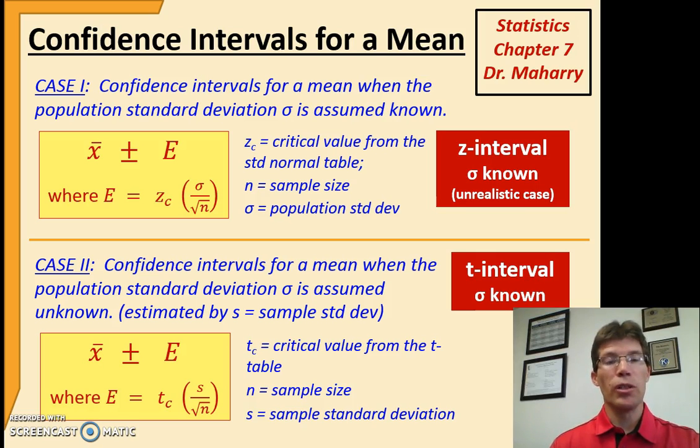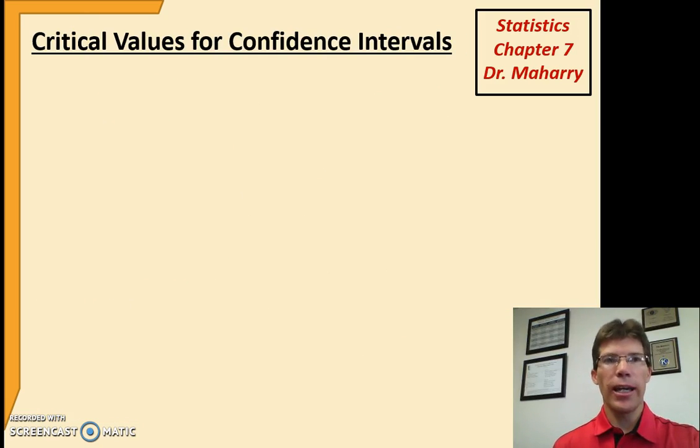Remember, you look up a degrees of freedom when you look up a value in the t-table. n is still your sample size, s is the standard deviation. So again, case 2, we're assuming sigma is unknown here. And this is the more realistic case. Our entire interval then is based on sample data: the sample mean x bar, the sample standard deviation s, the sample size n, and then that value from the t-table.